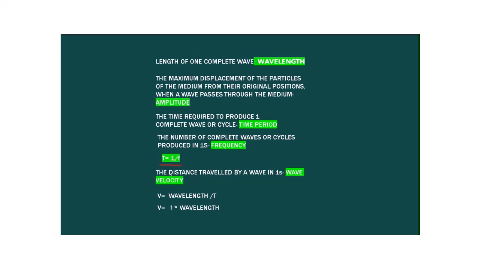Now, wave velocity is the distance traveled by a wave in 1 second, and therefore the formula for wave velocity can be given by wavelength upon time period. Since time period is 1 upon frequency, another formula for wave velocity becomes frequency times wavelength.